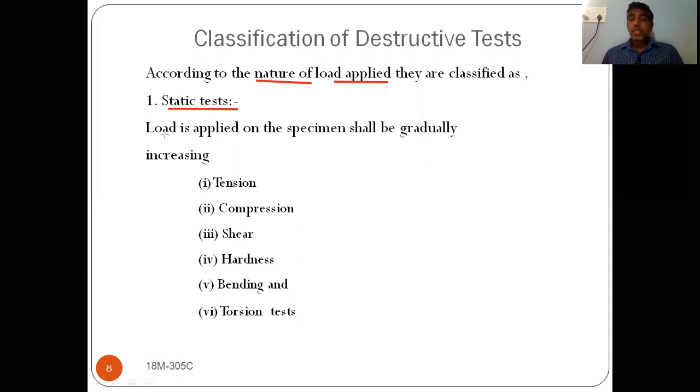So in static loading, the load is applied gradually increasing. So load is applied on the specimen gradually increasing.